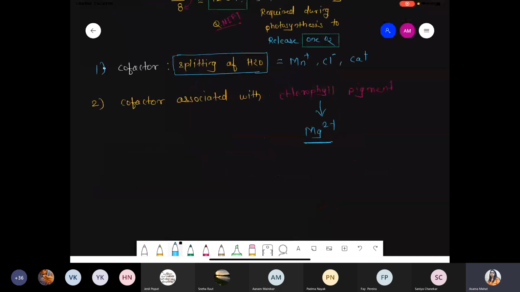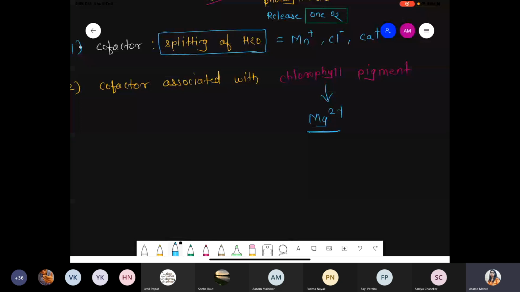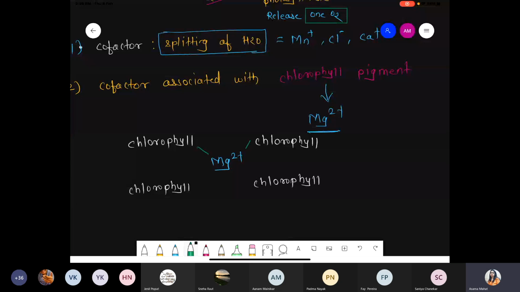Similarly, to form a chlorophyll structure, there are 4 chlorophyll molecules: this is one chlorophyll molecule, this is another, this is the third, and this is the fourth. All these 4 chlorophyll molecules are united, coordinated with the help of magnesium.